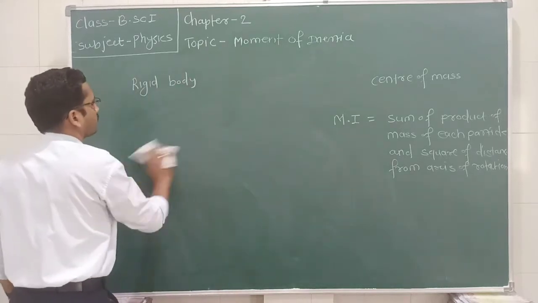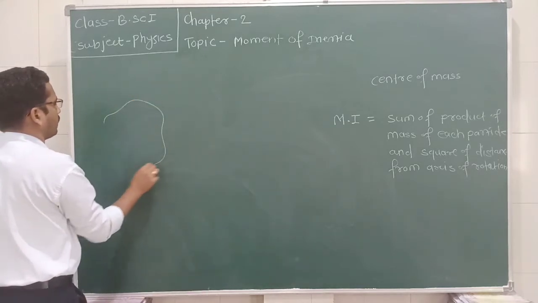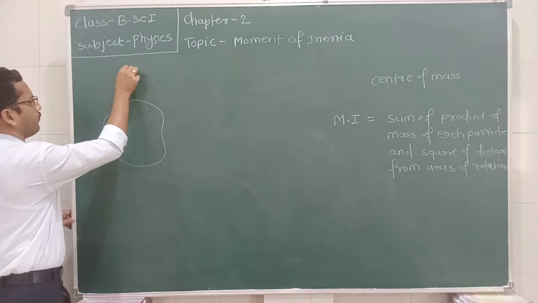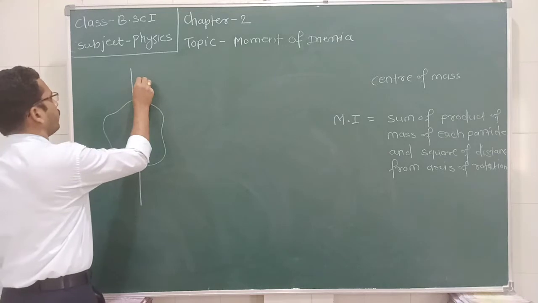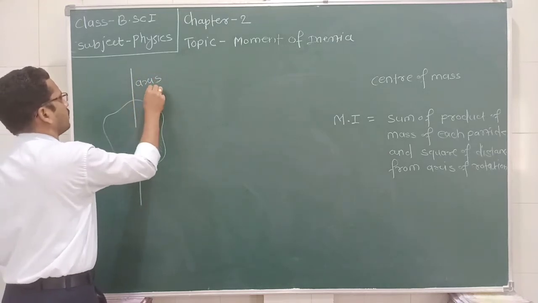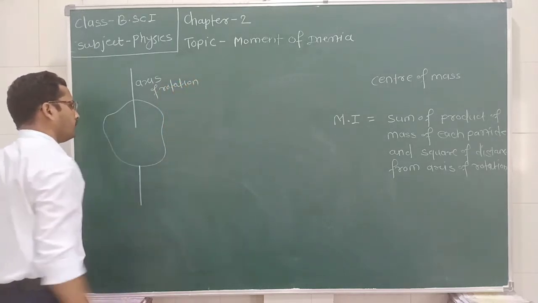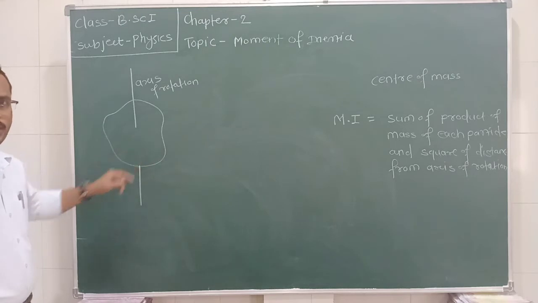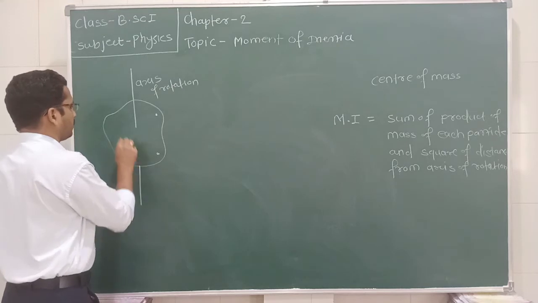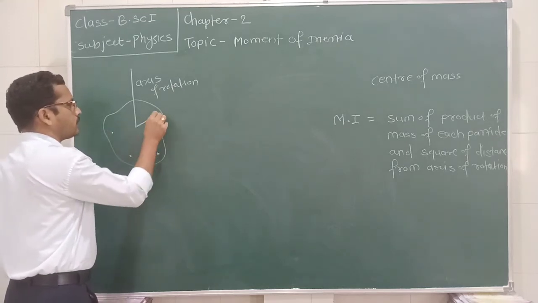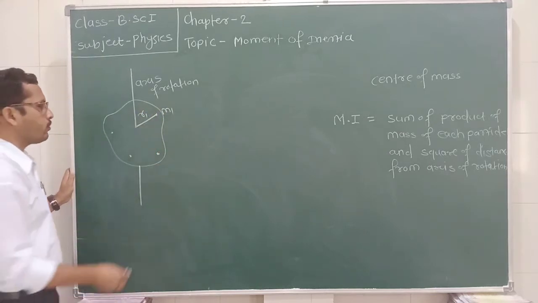So, consider a rigid body which is rotating about this axis of rotation. And we know that this rigid body is made up of a large number of particles. Suppose these are the particles. Suppose this is a particle having mass m1, which is situated at a distance r1 from the axis of rotation.